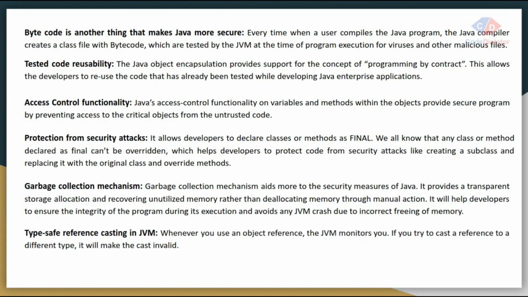Type-safe reference casting in the JVM. Whenever you are pointing to any object, my compiler will give you an error if you are casting in a wrong format. It will give you a cast error.